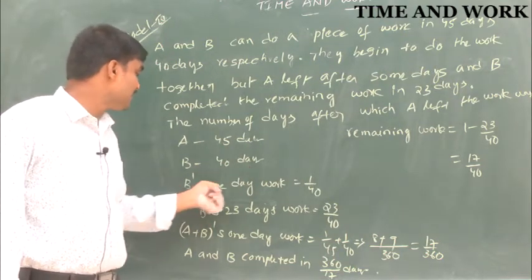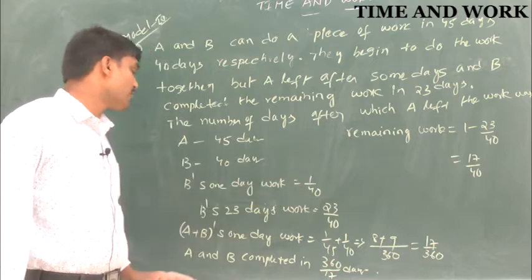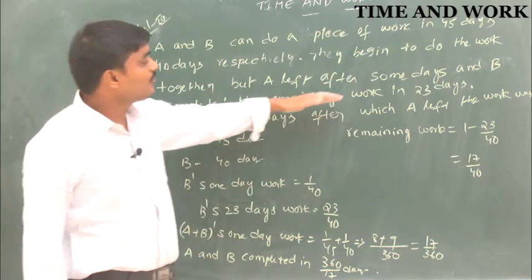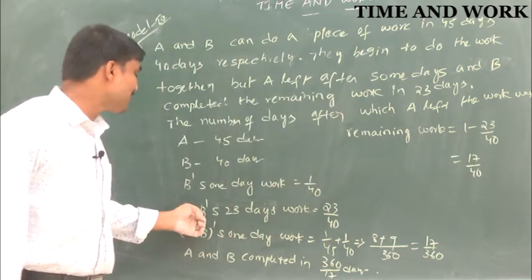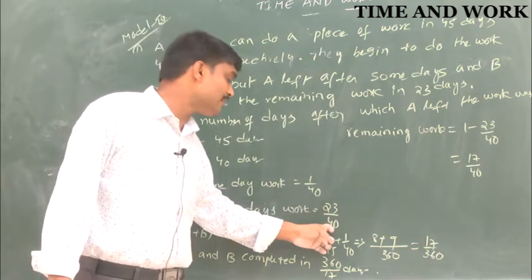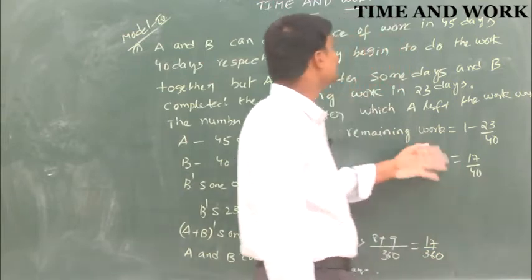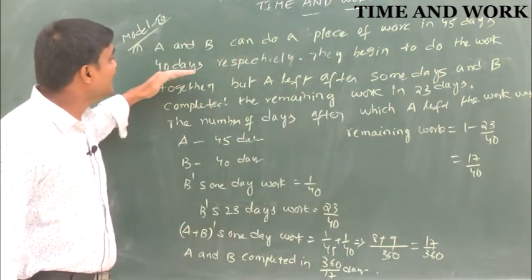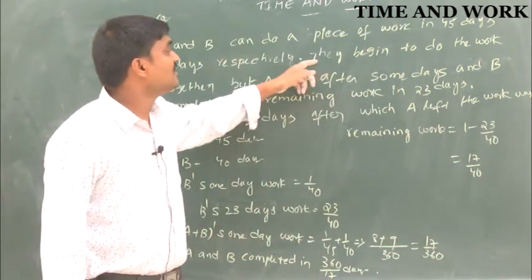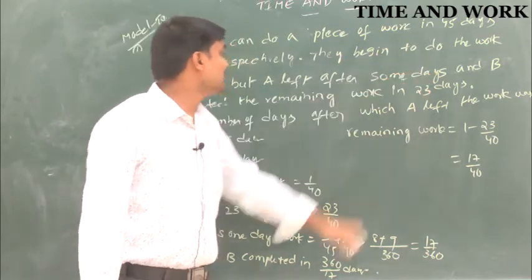So once again, A can do the piece of work in 45 days, B in 40 days. B's one day work is 1 by 40, and the remaining work will be completed in 23 days. So B's 23 days' work is 23 by 40. The remaining work is 17 by 40. Who will do 17 by 40 work? A and B working together, since they began to do the work together.